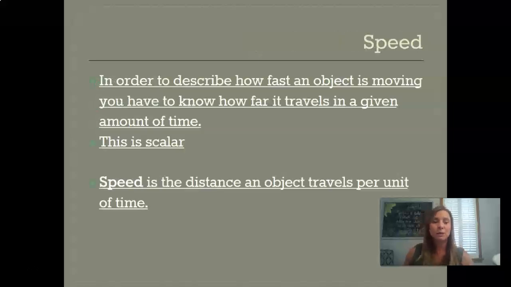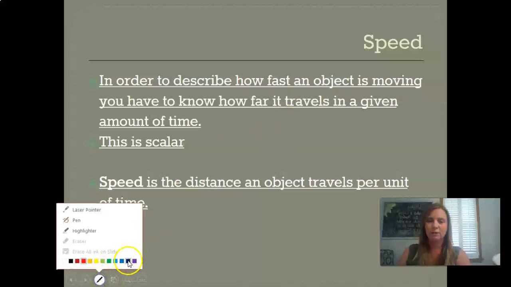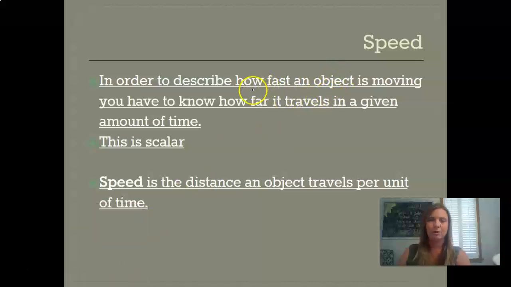So speed in general definition form is just a description of how fast an object is moving when you know how far it has traveled in an amount of time. So there's really two important pieces of information right here. The first one is how fast it's going. That's our speed.